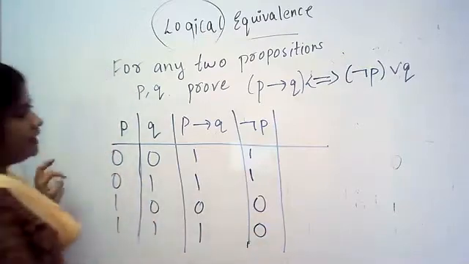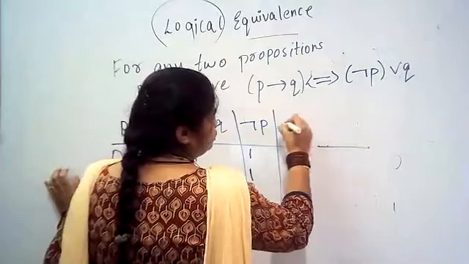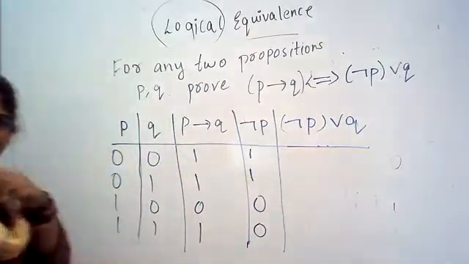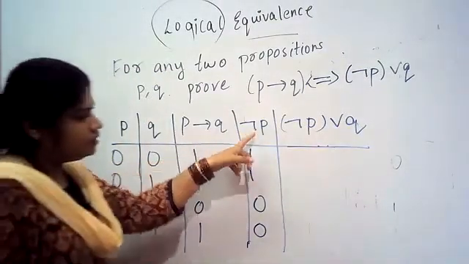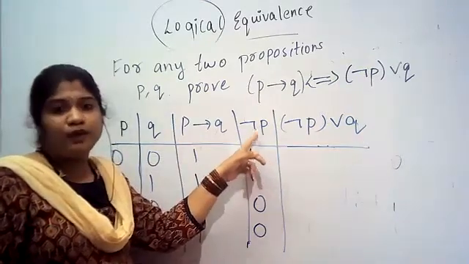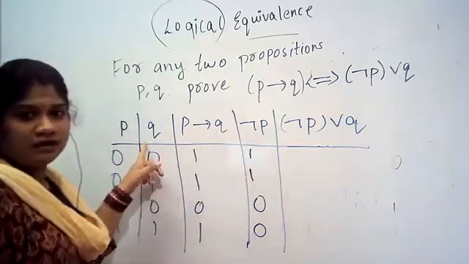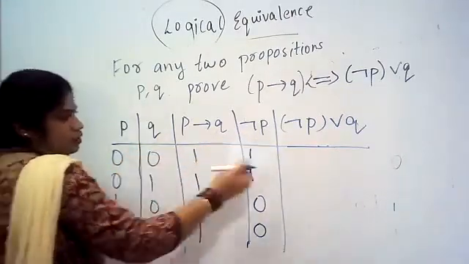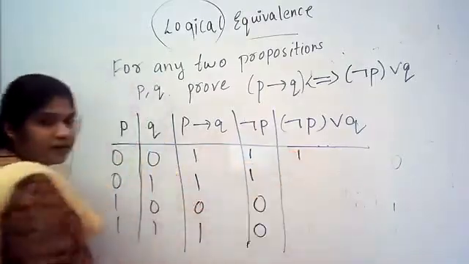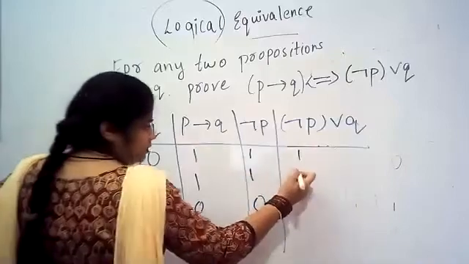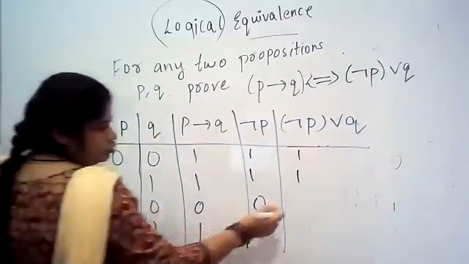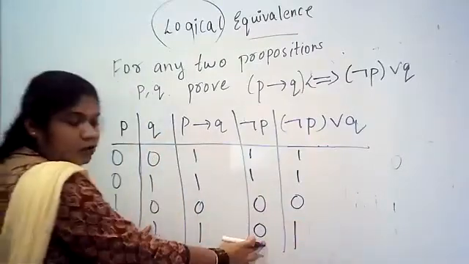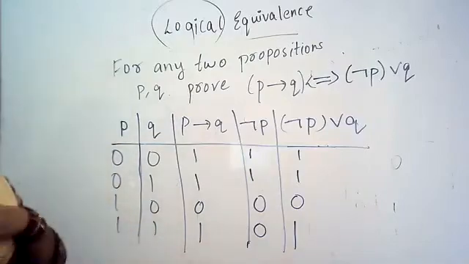Okay, negation. Then the last final column: negation P disjunction Q. Where is negation P? This is negation P. What we need to do is the OR operation with Q. See here, we need to consider column 2 and column 4. First 0 and 1, it is 1. Then 1 and 1, it is 1. Next 0, 0, it is 0. Then 1, 0, it is 1. Now I have built a truth table.